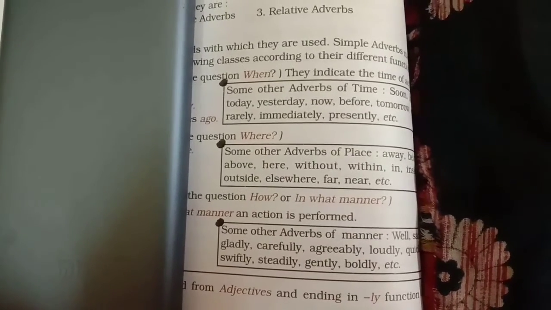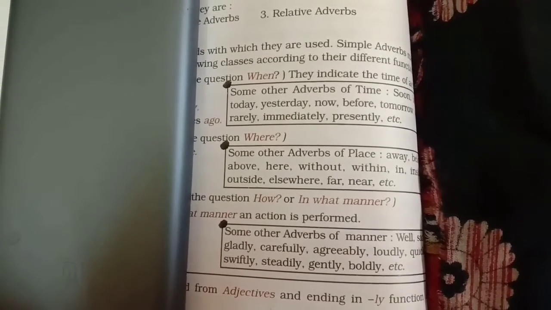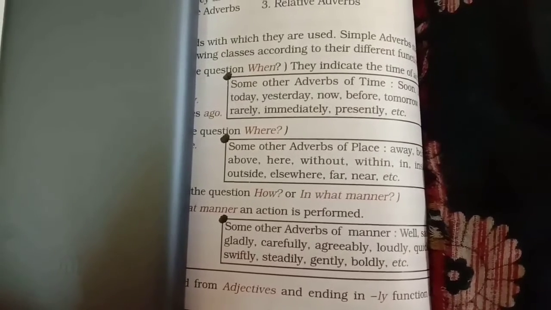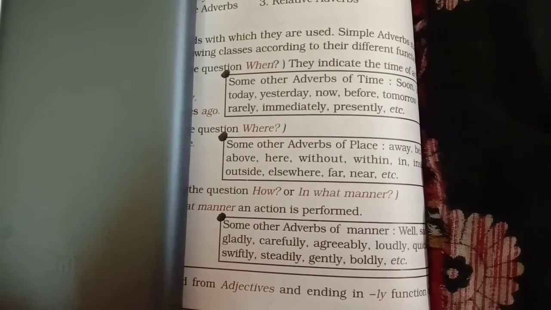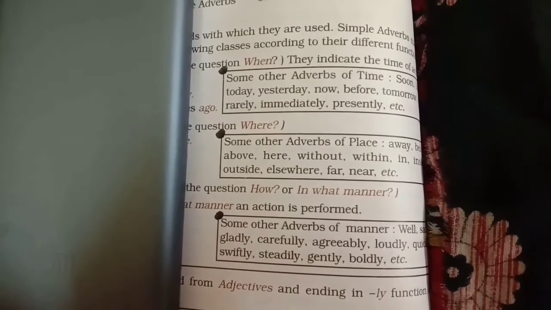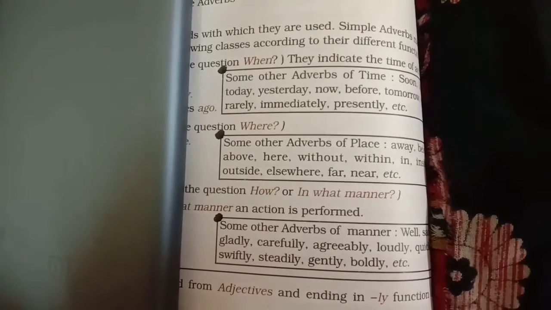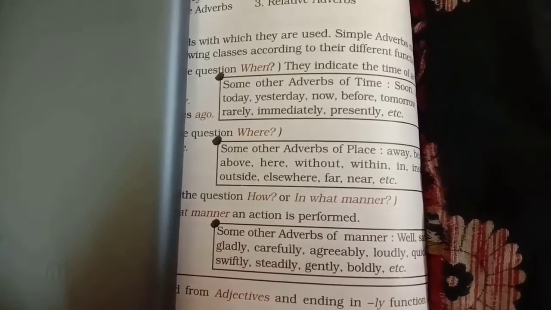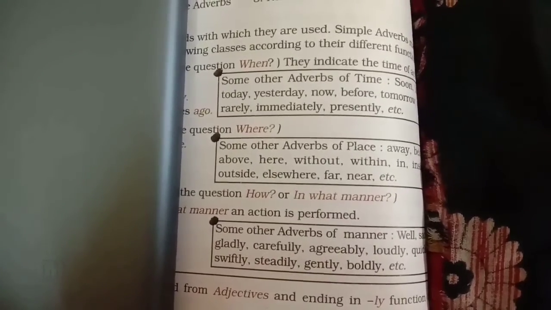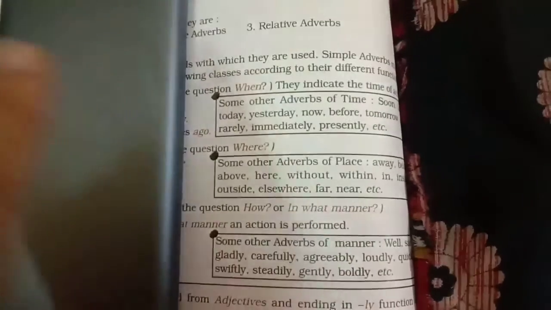students, here you can see a clip that I have taken from a book. These words are there in the box, and I have pointed them out with the black marker. These words would help you to identify the kinds of adverbs. The first one, here you can see, is some other adverbs of time.